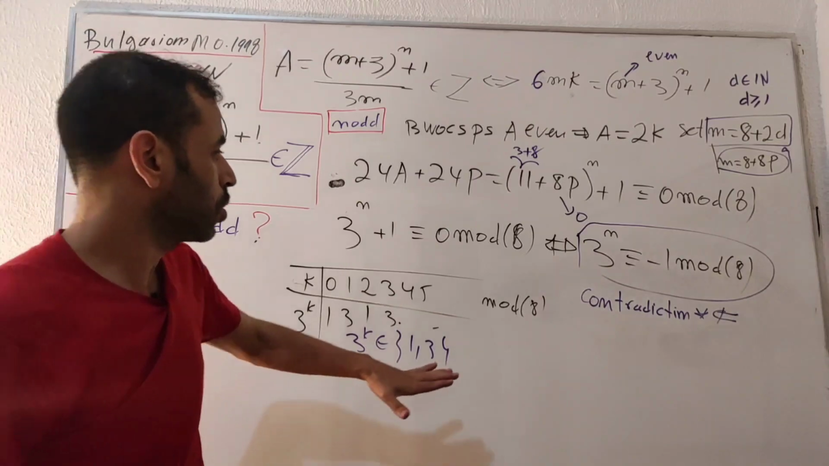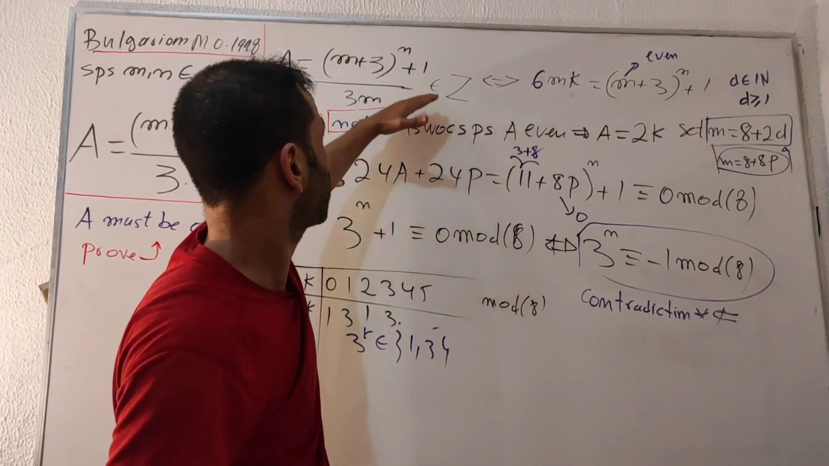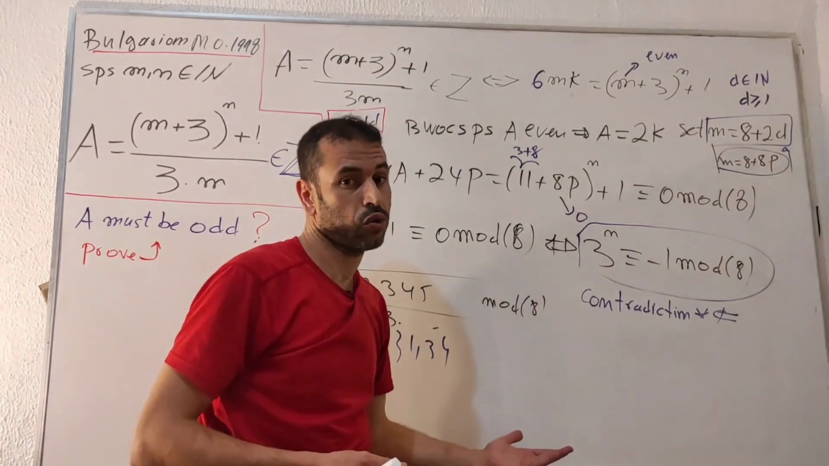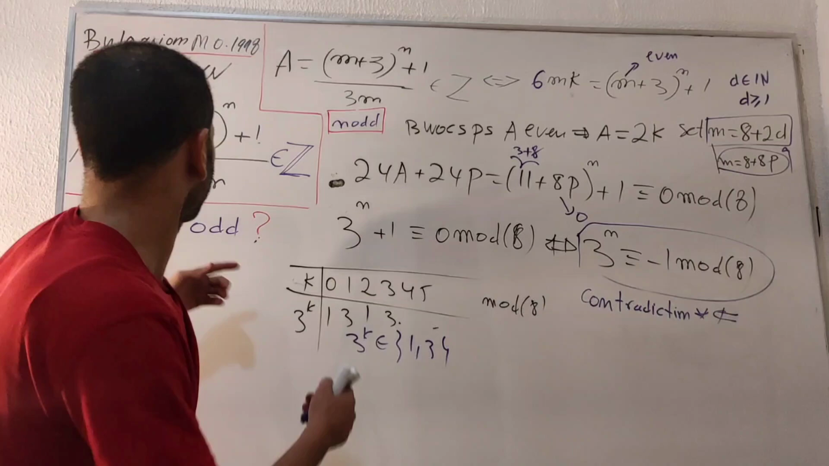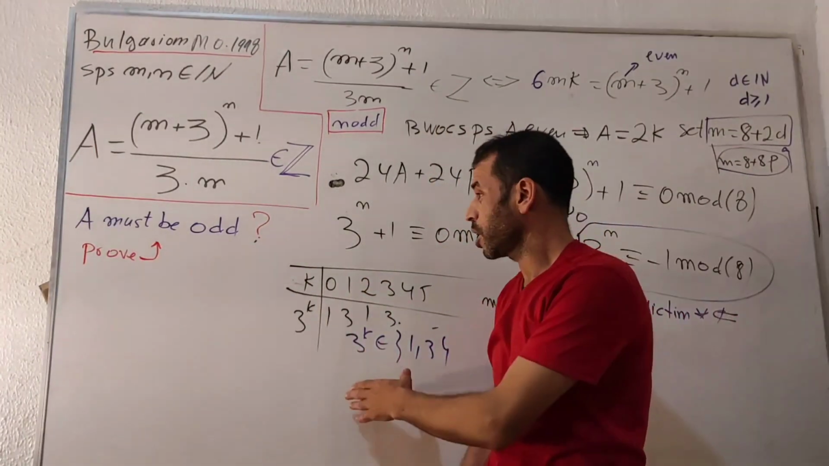Which means what? We have contradicted our assumption, because we have assumed A is even. At the end of the theorem, we found the contradiction. Which means this fraction is not an even number, but an odd number. So I have done this problem for you guys.